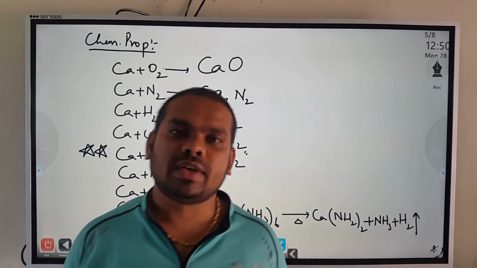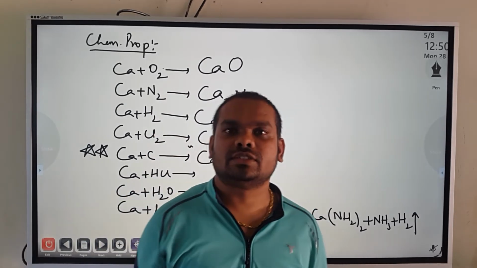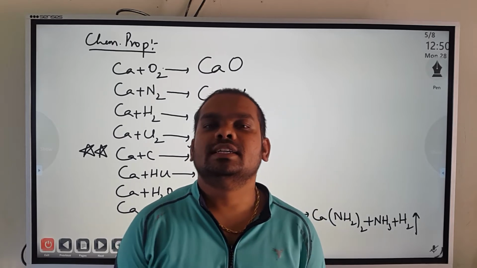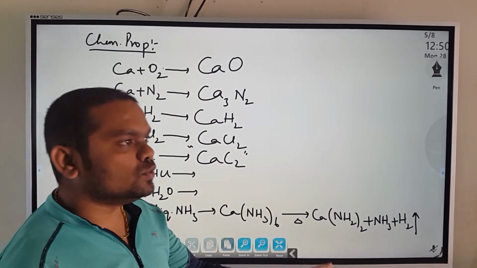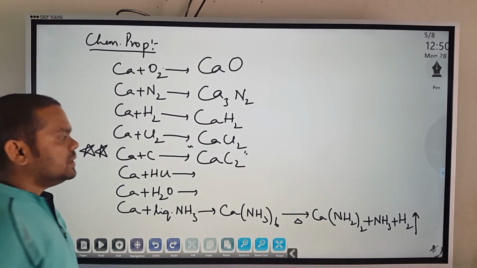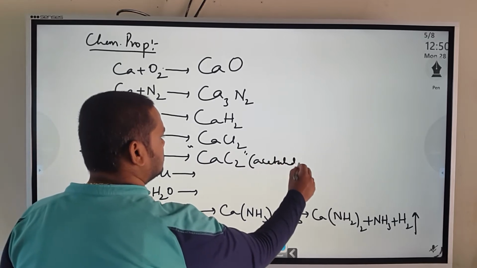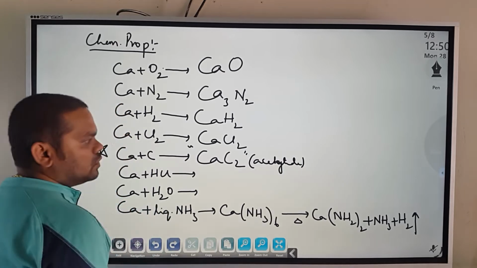On hydrolysis of calcium carbide, it releases ethyne, so that's why it is called acetylene. That is, acetylene is produced. So that's why calcium carbide is called an acetylide.